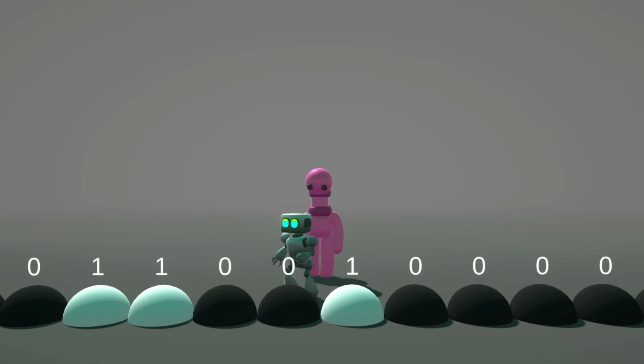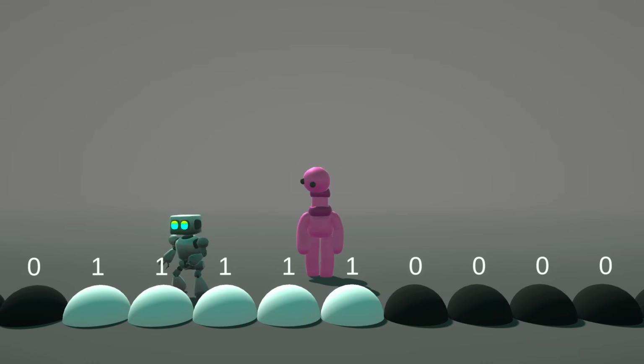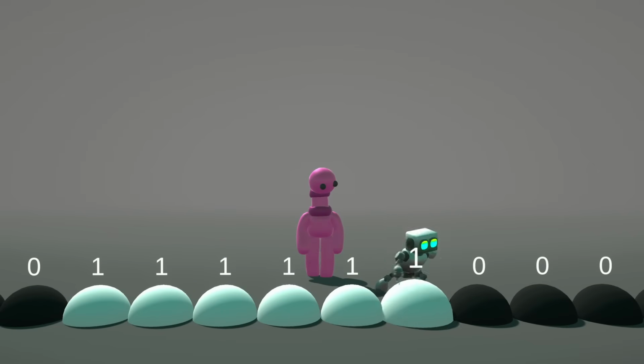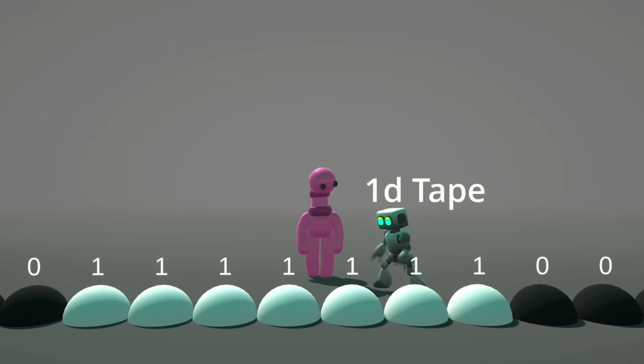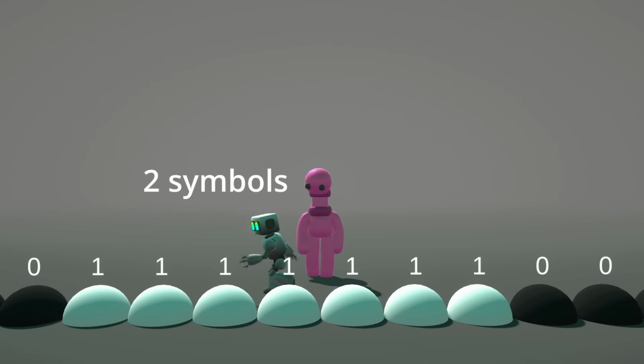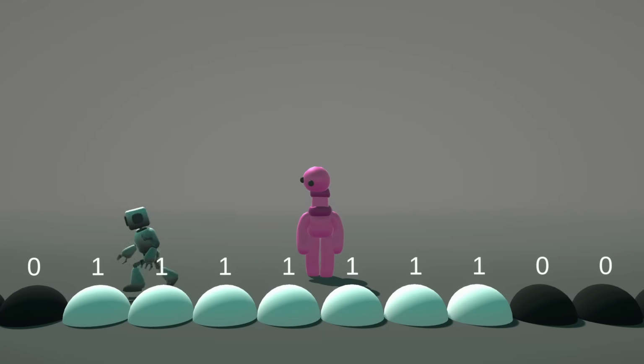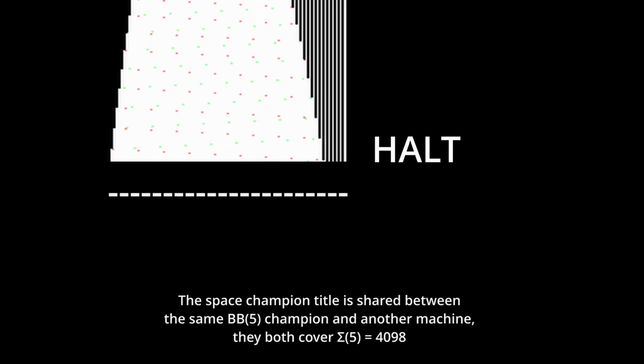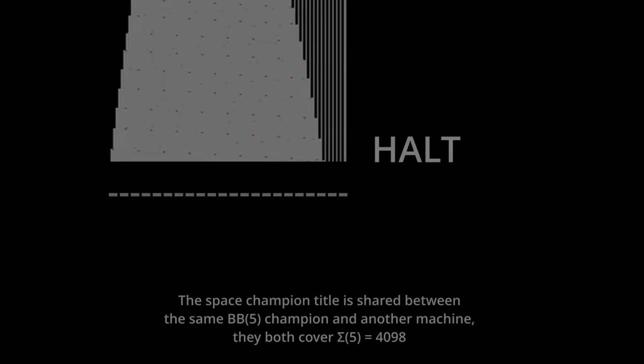And yet, mathematicians couldn't resist pushing the boundaries further. The classic Busy Beaver operates by very strict rules. A one-dimensional tape and only 2 symbols to write with. But what happens if we change the game? What if we give the machine 3 symbols instead of 2, or 4? Or instead of counting the time a machine takes to halt, what if we measure the space? How many distinct squares of the infinite tape can a 5-state machine put a 1 on before it finally powers down?